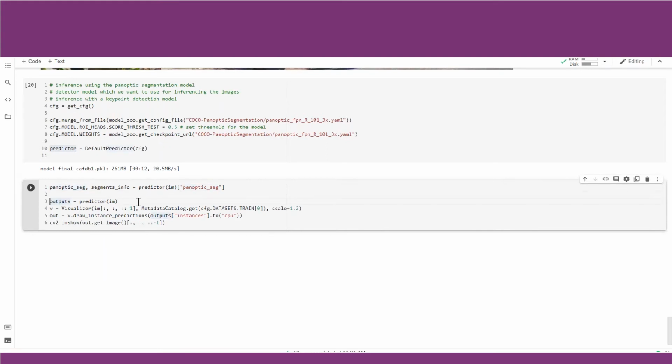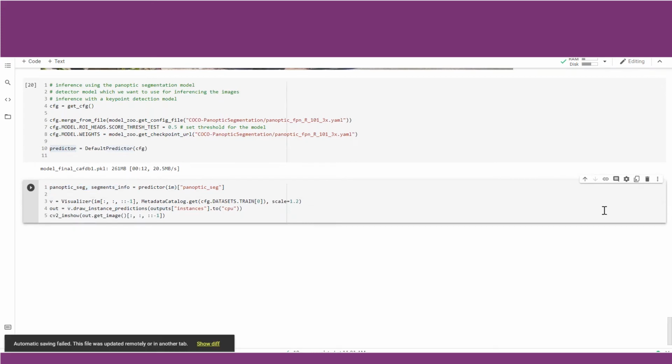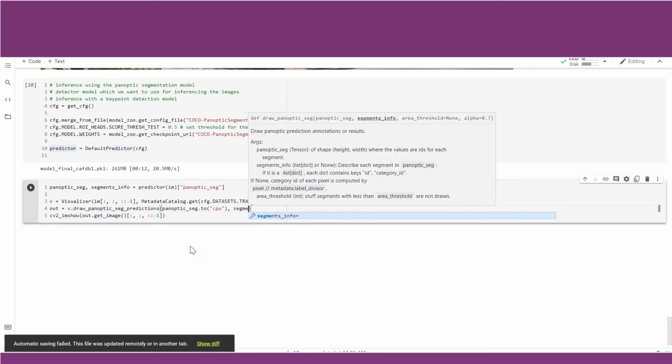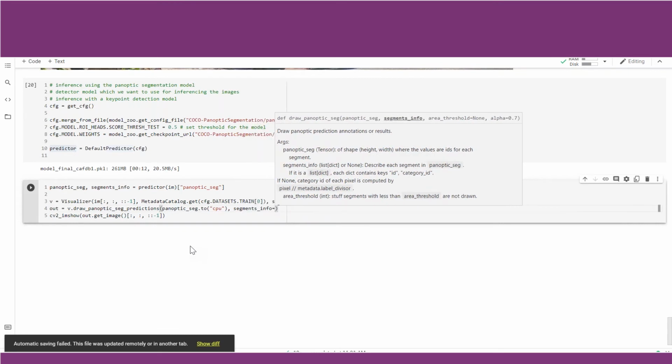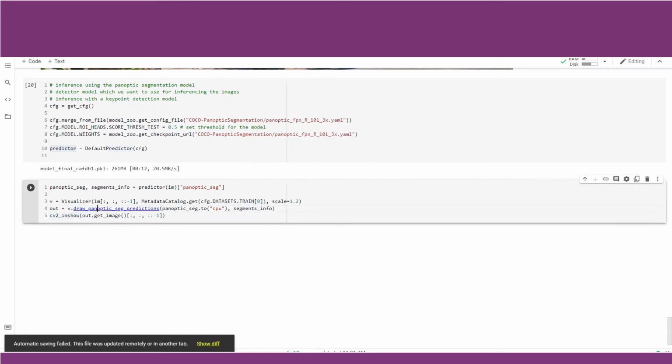So instead of outputs as the variable, what we have done here is define two variables for panoptic segmentation: panoptic segmentation and segment info. We then call the visualizer. We draw the segmentations, or we draw the inference. Here instead of instance predictions, what we have to use is panoptic underscore seg predictions. And instead of output instances, we will use the panoptic segment variable. So we shall replace that with this, and after a comma, we need to pass the variable segments underscore info. And then we will show the inferenced image. Let us run this now and check whether everything has been developed correctly.